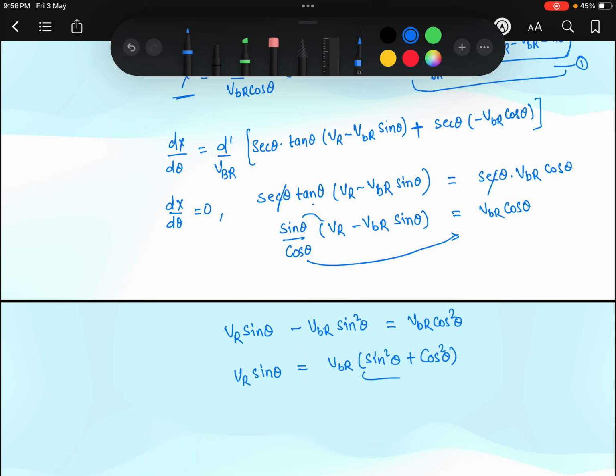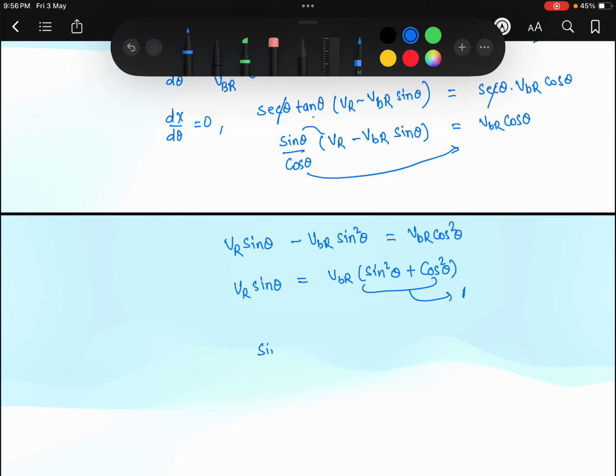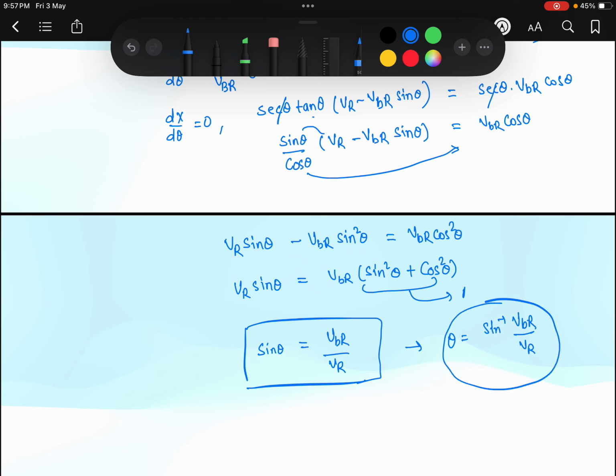As we know, this term is equal to 1. So sine theta is VBR divided by VR. That means theta will be equal to sine inverse of VBR divided by VR. So in this direction, at this angle theta, the boatman should row his boat so that he will cover the minimum distance in crossing the river.